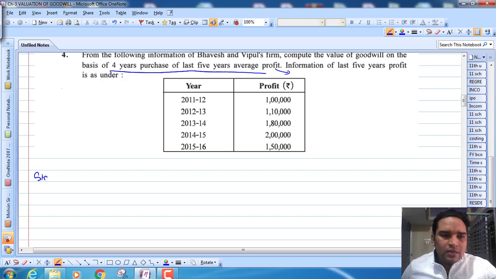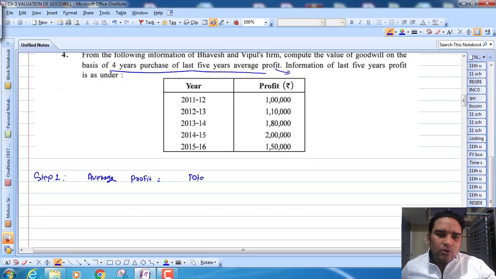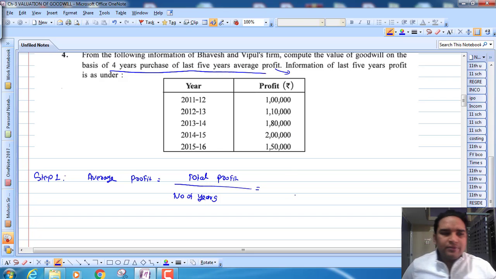Step number 1, average profit. We have to find average profit. Now what is the formula for that? Total profit divided by number of years. So what is the total profit? Calculate 1 lakh plus 1 lakh 10,000, 1 lakh 80,000, 2 lakhs and 1 lakh 50,000.